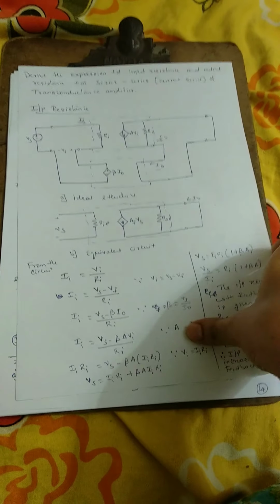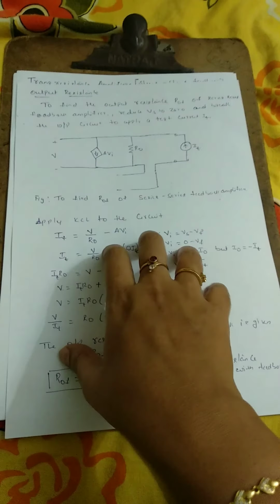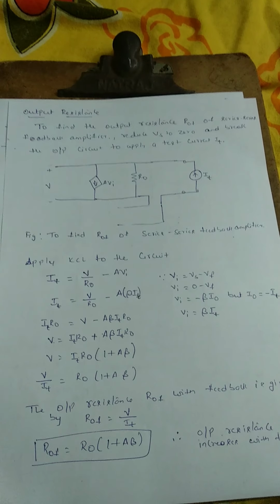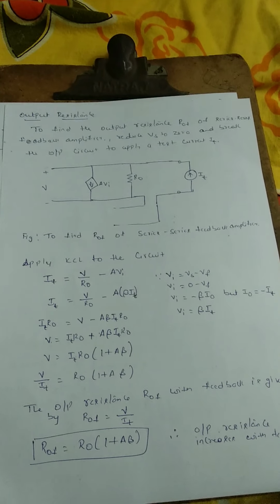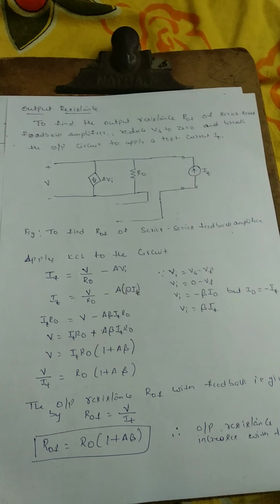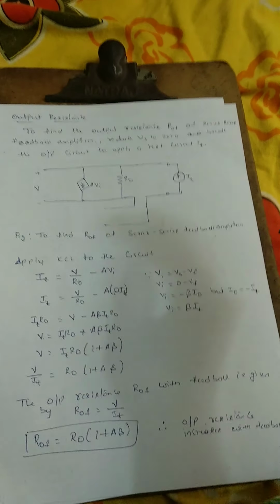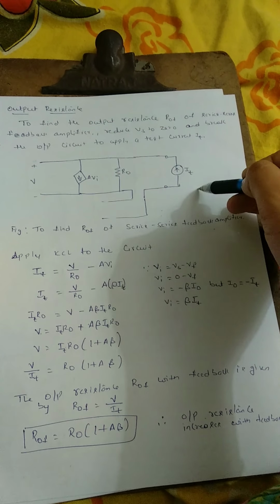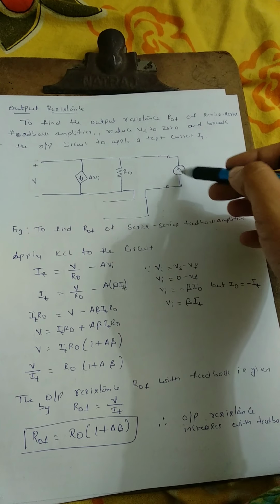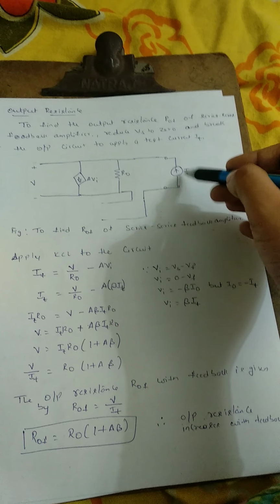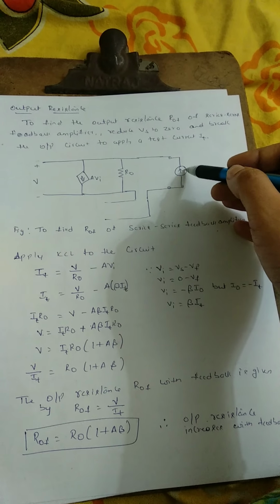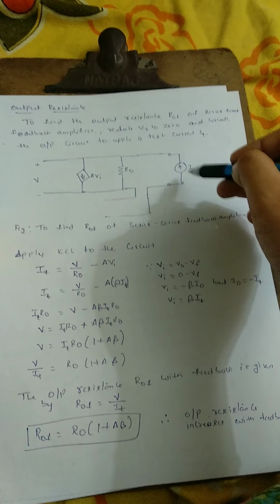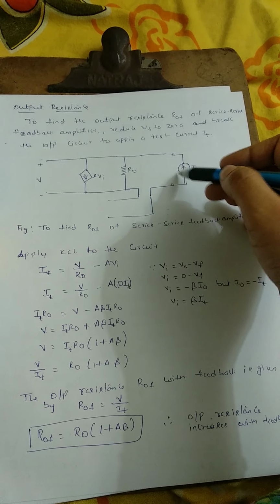Next we'll find out the output resistance. As I told in the last two previous videos also, to find the output resistance we need to make the source, whether it is voltage or current, zero, and break the output circuit. That is, if the load is connected we need to remove the load. Then let us apply a test current IT, or if the output is voltage, introduce a voltage VT here. Since in this circuit the output is current, we have taken IT.